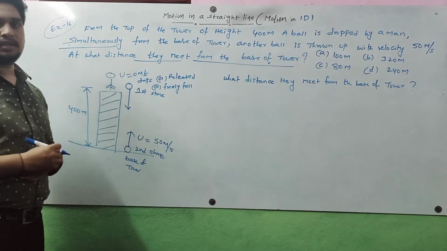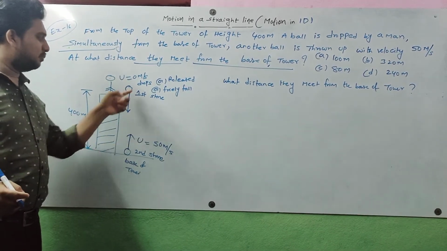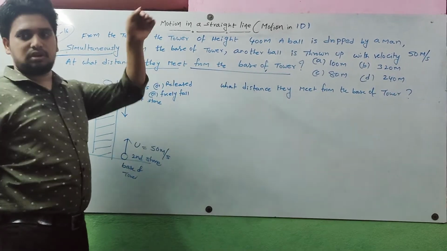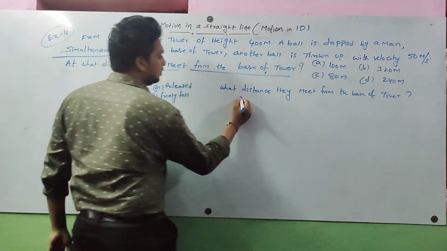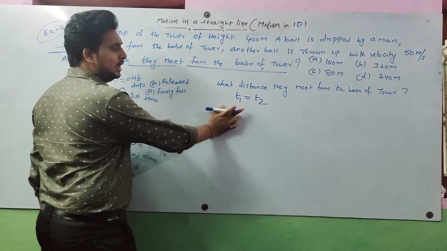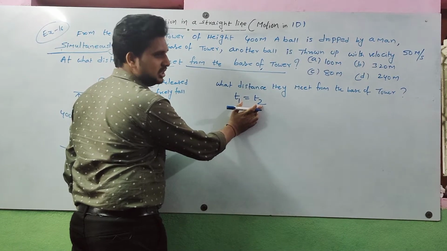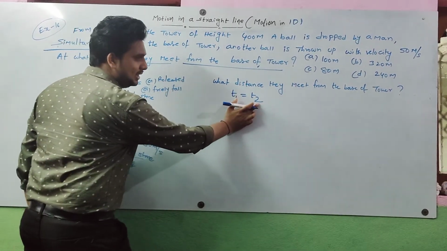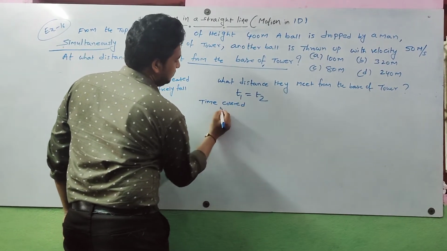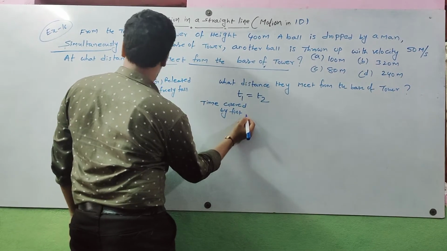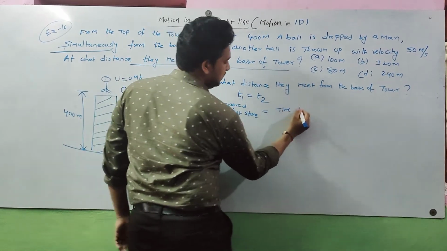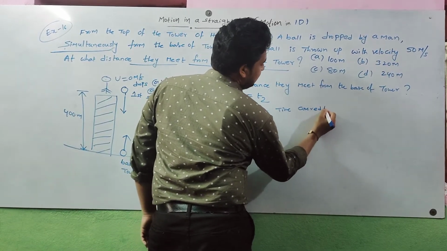How to find this? First of all, the time for both balls is the same because they are moving simultaneously. Both started at the same time. So T1 means the time taken by the first ball, and the time for the second ball. The time covered by the first ball or stone is equal to the time covered by the second stone.